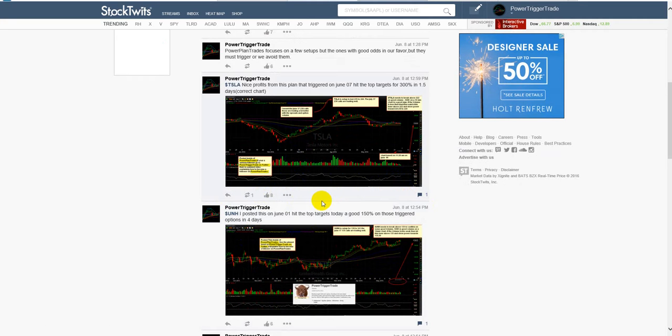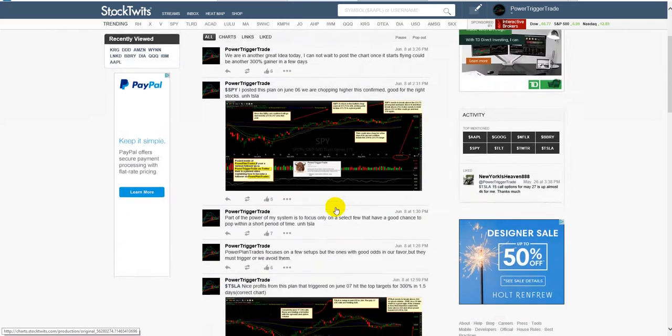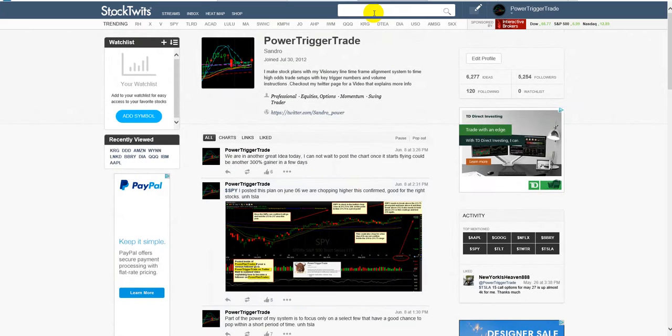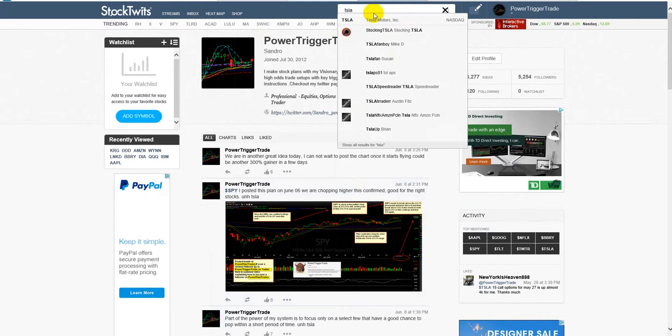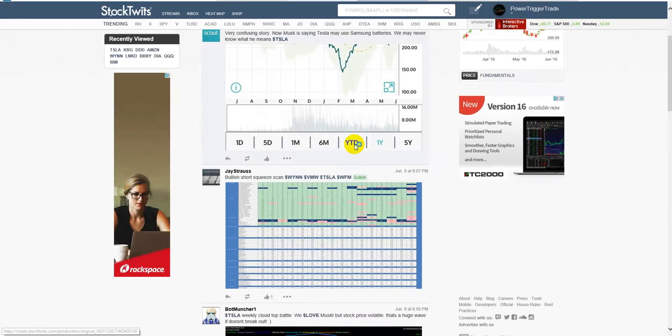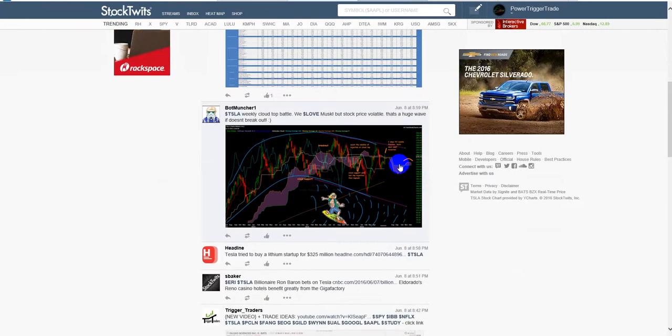Now retweets can be done by the super elite followers, where you do a retweet whenever you see that the stream is free. For example, let's say we take a look at Tesla. I'll give you an example. So you type in TSLA, and before you do a retweet, always check. This is extra, really extra, for the very elite who really want to show. And I know people who do that.